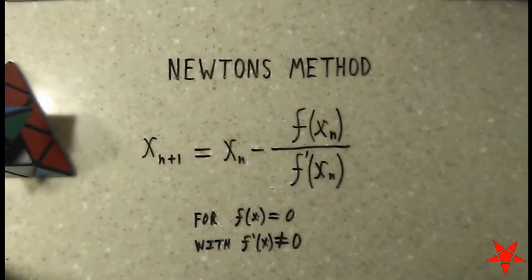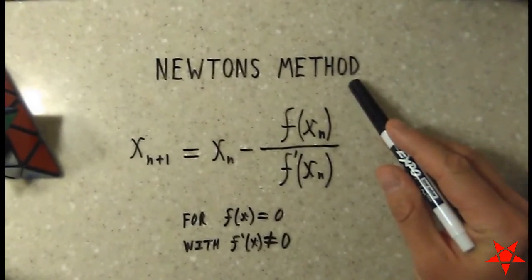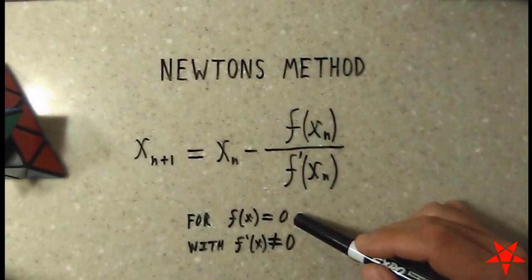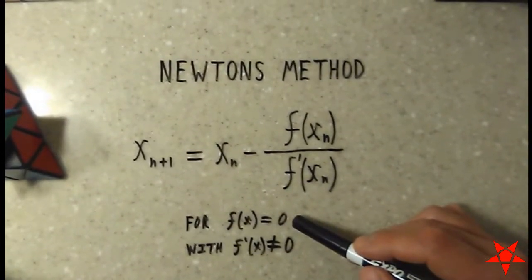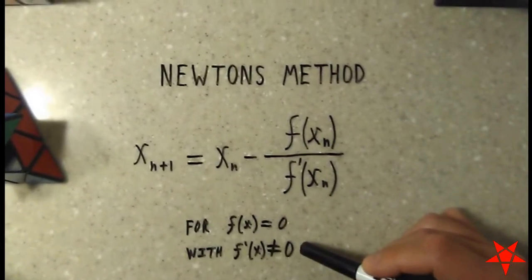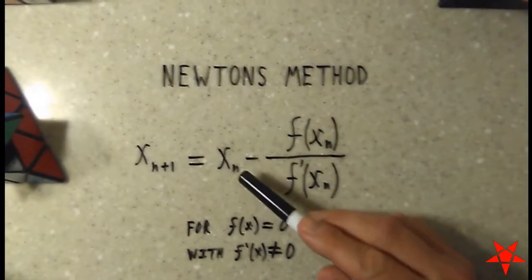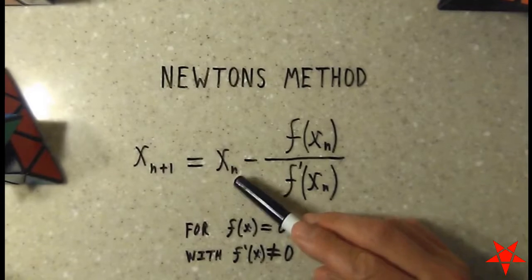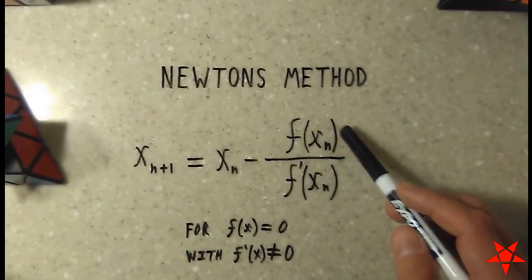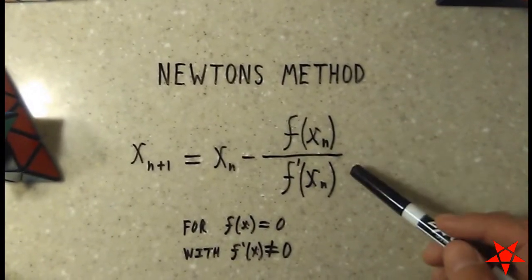In today's episode, we will be discussing Newton's method. This is an iterative process for the function f of x, where we are looking for the root of f of x, and it is specifically for the case where f prime of x does not equal 0. And essentially, it involves successive iterations of a variable x sub n using the function and its derivative to close in on a value for the root.